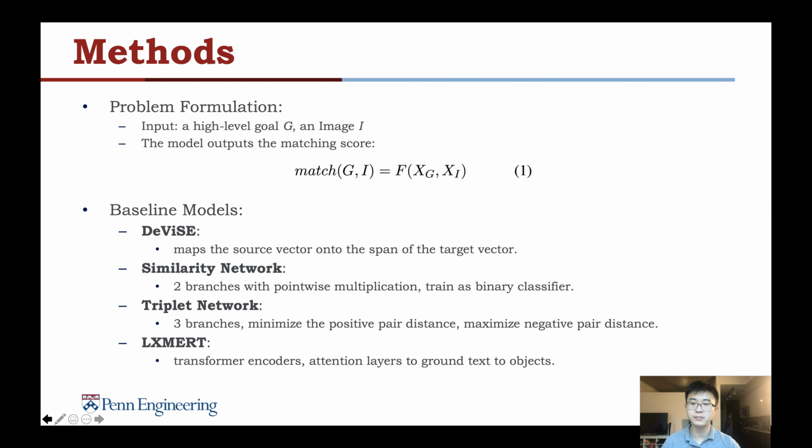Before jumping into experiment, let's talk about our methods. The VGSI is formulated as given a high-level goal and an image, we need a model to output the matching score between the goal and image. We have 4 baseline models.